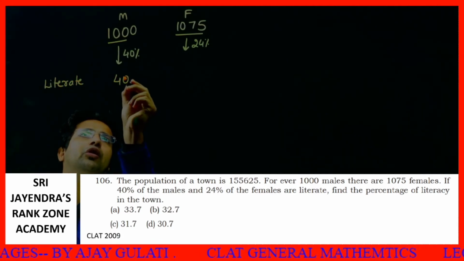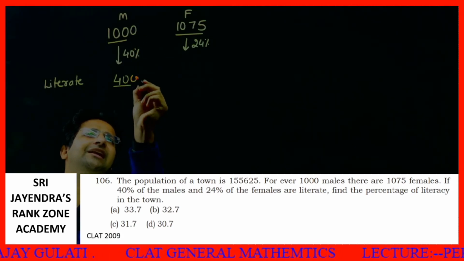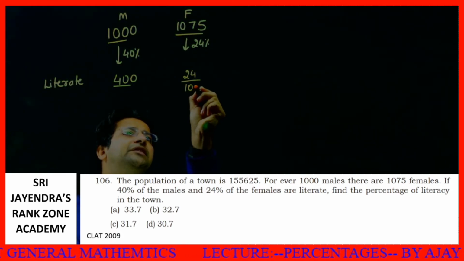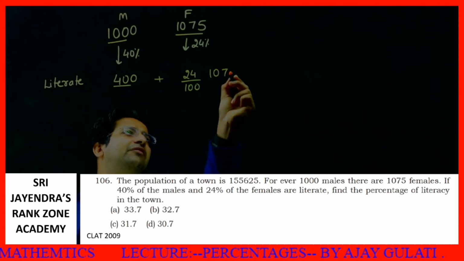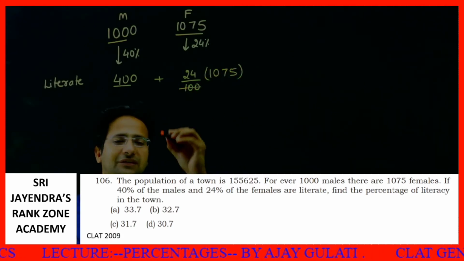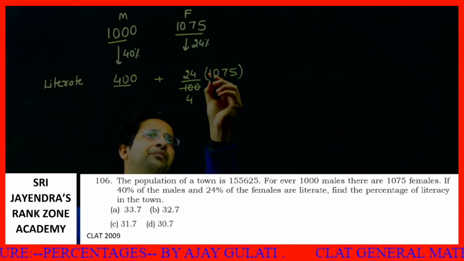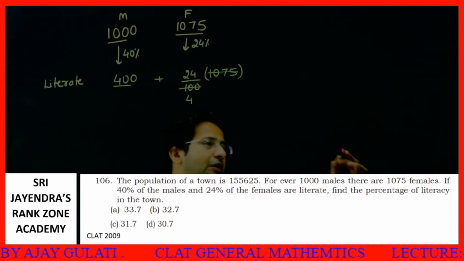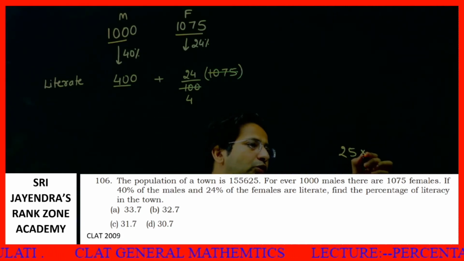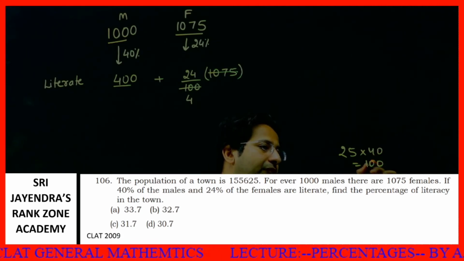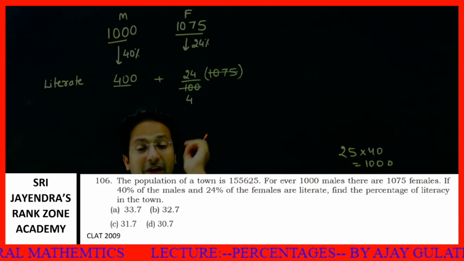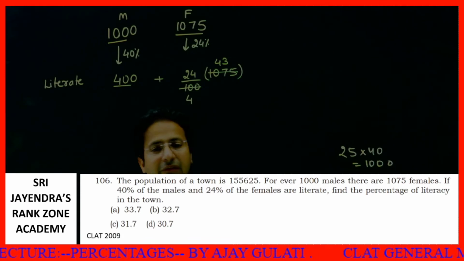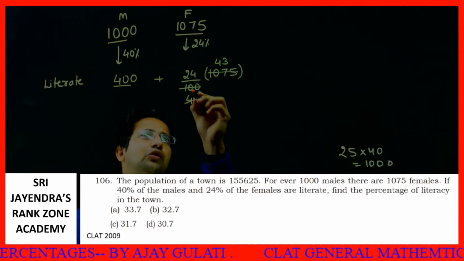So 40% of 1,000 is very easily 400. I need not calculate it. This needs to be calculated: 24% of 1075, but this is also not that tough. If you cancel this by 25, you will get 4 over here. Just learn this thing: 25 into 40 means 1000. So this is 40. 75 divided by 25 will give me 3. 40 plus 3, 43. For this it is 6.